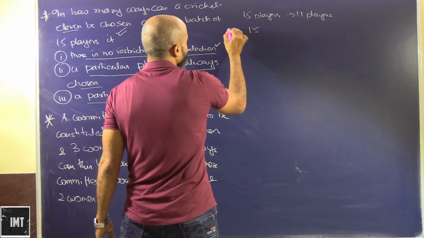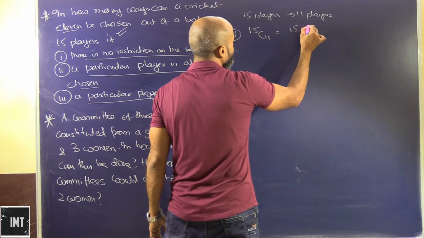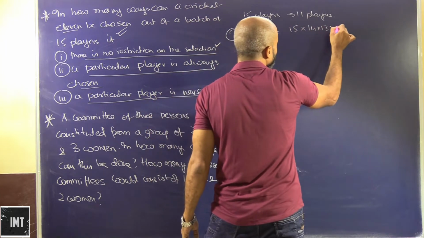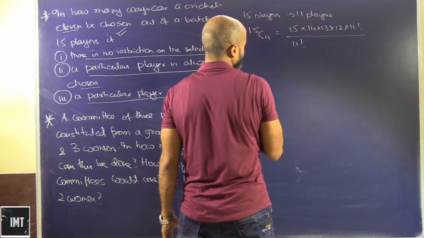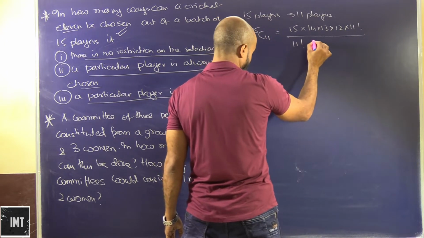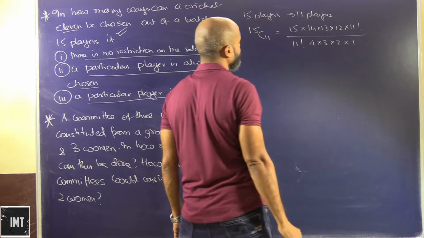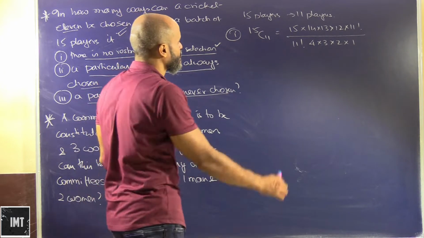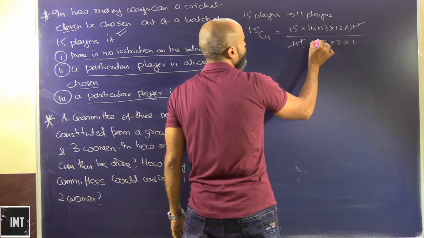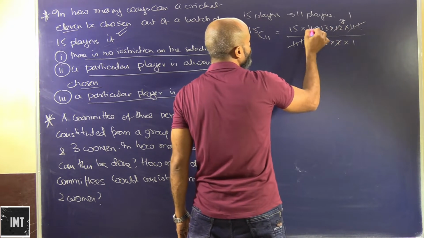Obviously 15C11, right? So this will be 15 into 14 into 13 into 12 into factorial 11 upon factorial 11, and 15 minus 11 would be factorial 4, which is 4 into 3 into 2 into 1. So 4 3s are 12, 3 1s are 3, 2 7s are 14.